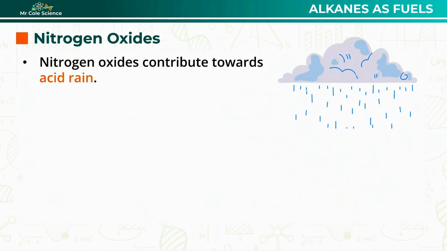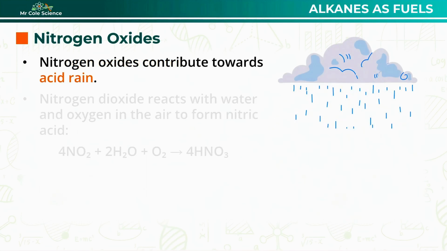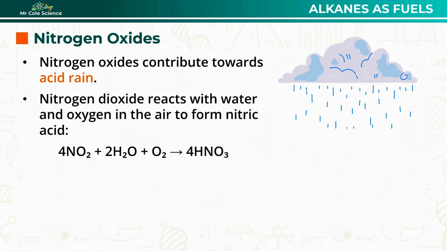One such problem is that nitrogen oxides contribute towards acid rain. When nitrogen dioxide reacts with water and oxygen in the atmosphere, nitric acid can be formed. Now again, being asked to give this equation isn't a particularly common exam question, but it has come up in the past. As long as you know the chemical formula for nitric acid, it isn't too bad to have to work it out in an exam, but working it out and balancing it could take up valuable time. So you might just want to stick this on a flashcard and get it learnt.